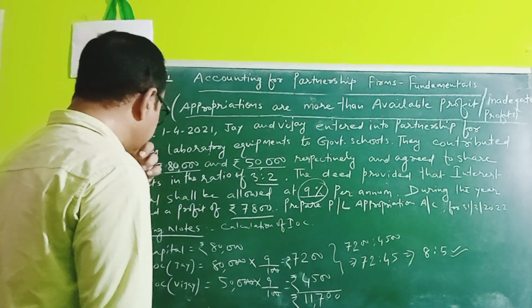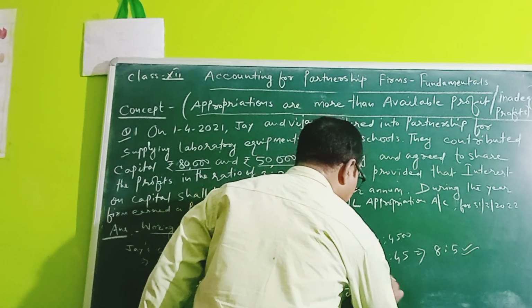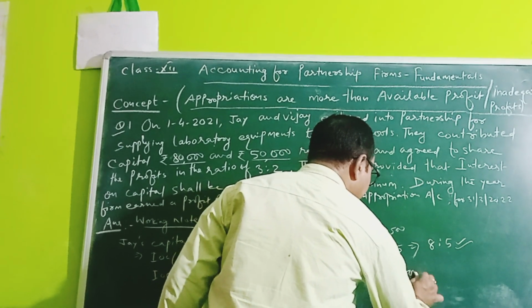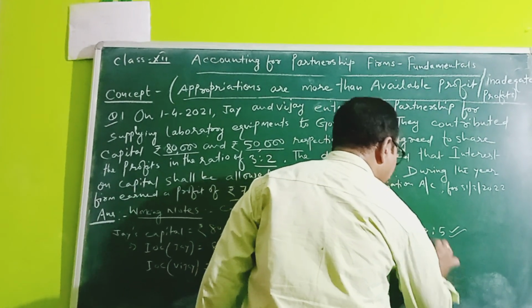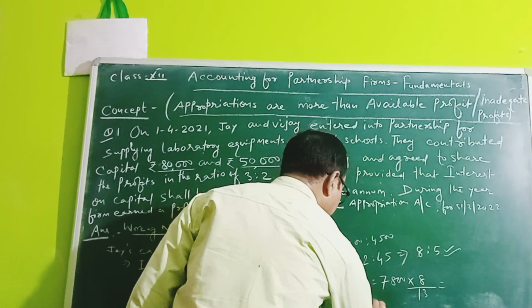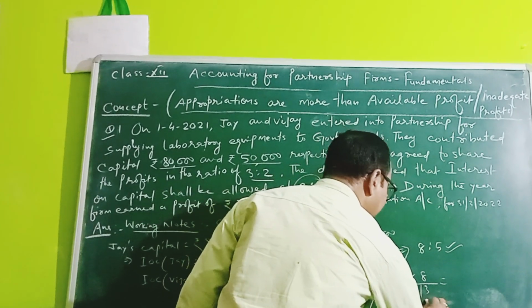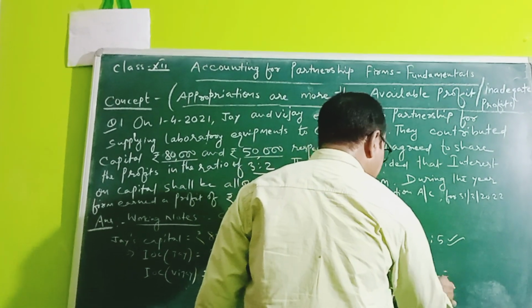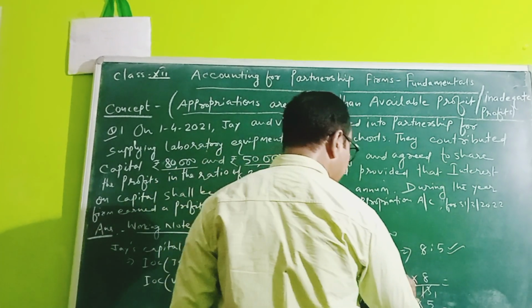Now how much is the amount? This 7,800. So for J, the amount is equal to 7,800 multiplied by 8 divided by 8 plus 5, which is 13. Similarly for Vijay, the amount becomes 7,800 multiplied by 5 divided by 13.